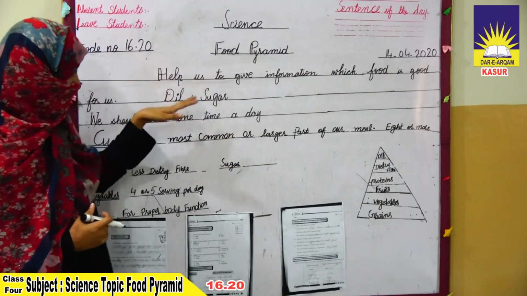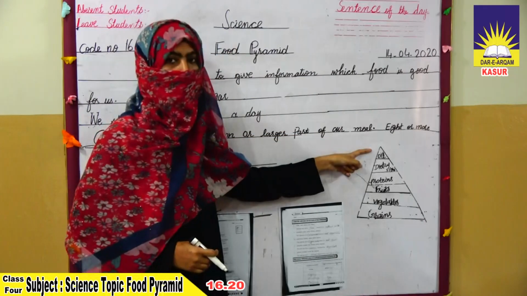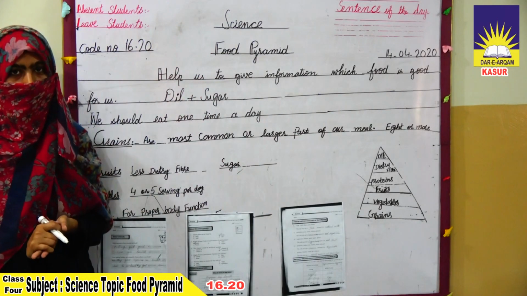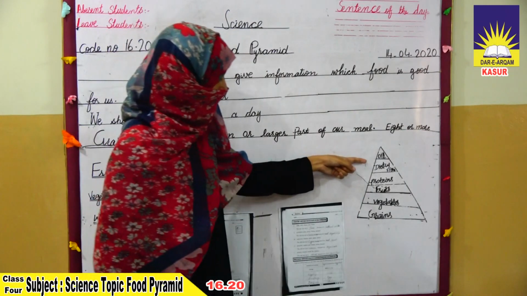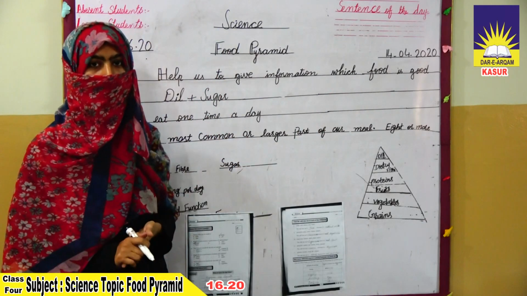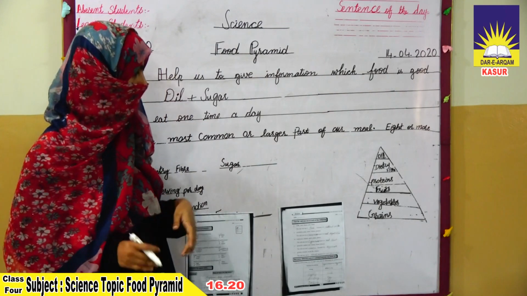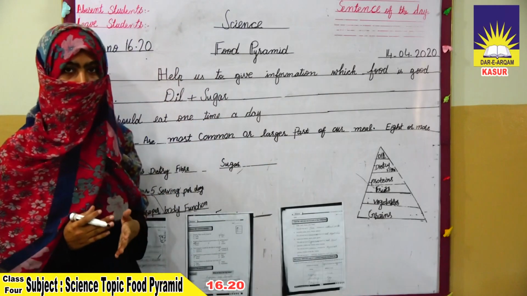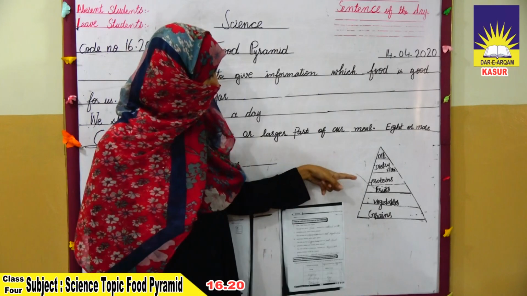According to the food pyramid, oil is placed on the top. We should use oil one time in a day because it is not good for us. Next, dietary fiber is placed. Dietary fibers include proteins, milk, which are good for us and provide calcium to our body and help in the improvement of your body. Next, protein. Protein is meat. Meat provides you proteins and it also helps in the development of your body.